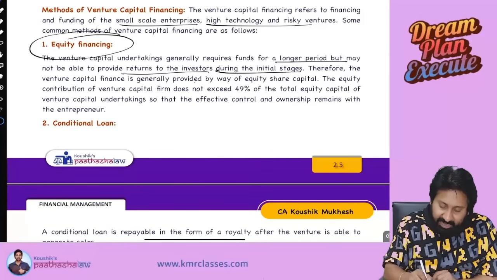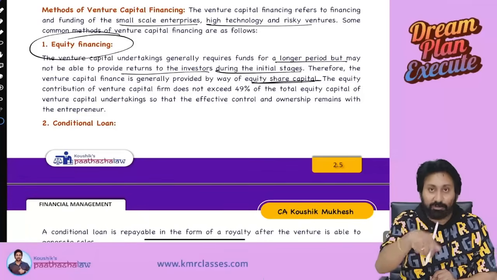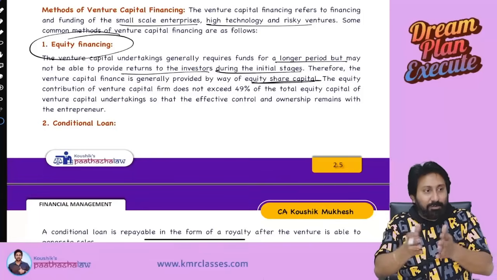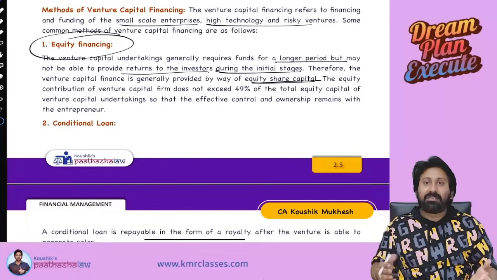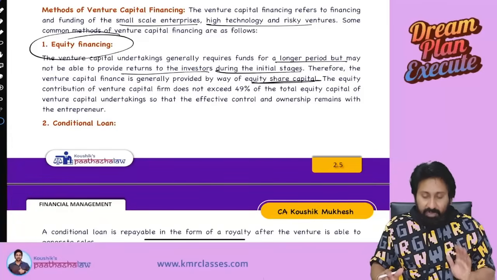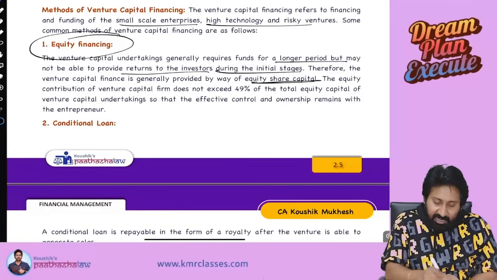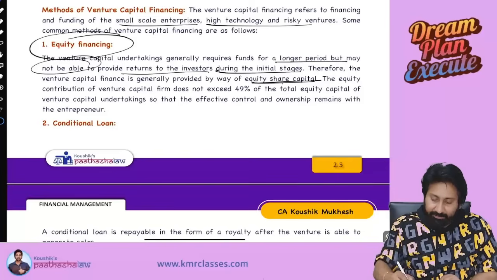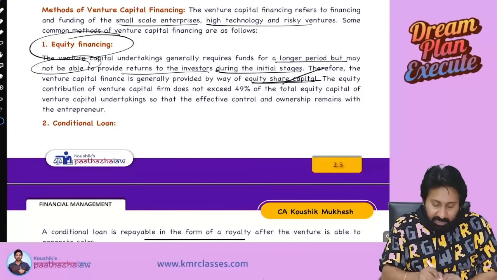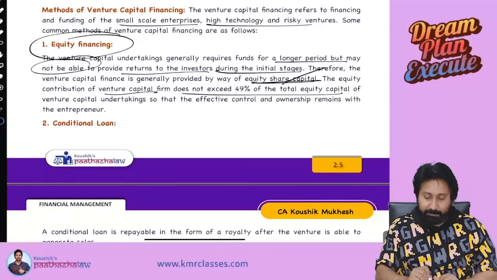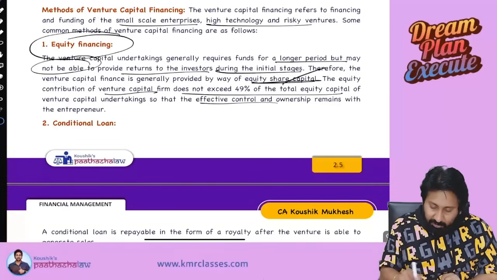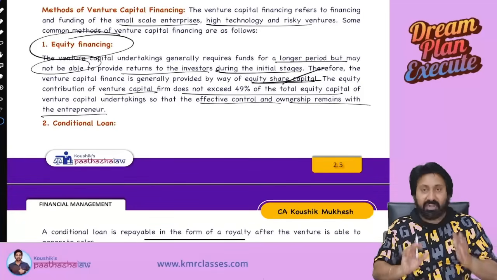Therefore, venture capital finance is generally provided by way of equity, that's what I told. Since a venture should become successful, minimum 6-7 years it will take. 6-7 years minimum means equity is better. Initial stages, they are not able to provide any returns. Therefore, they will issue equity share capital. Equity contribution of venture capital does not exceed 14% of the total equity capital, so that effective control and ownership will be vested with the entrepreneur.